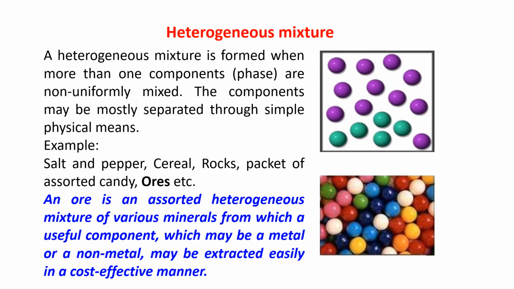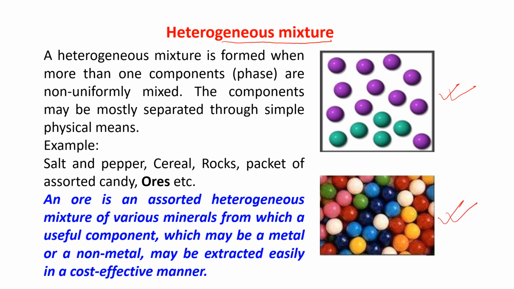Next is heterogeneous mixture. By seeing the name only, you can understand that heterogeneous mixture means not having the same composition throughout. What is written? See the figure. From the figure also you can understand. It is not evenly distributed. See this one? Not evenly distributed.